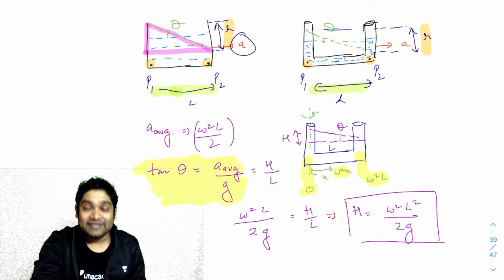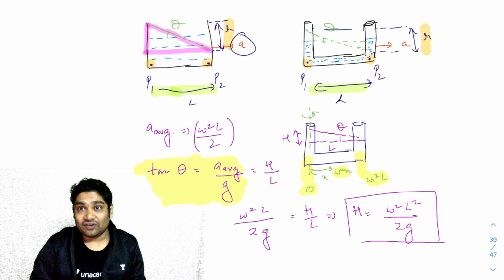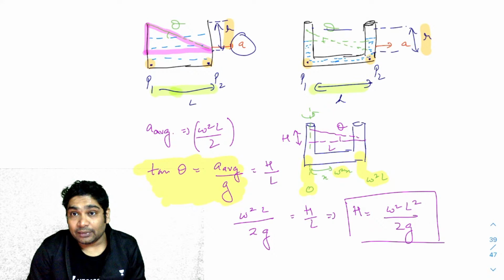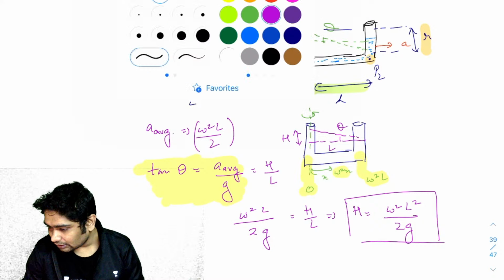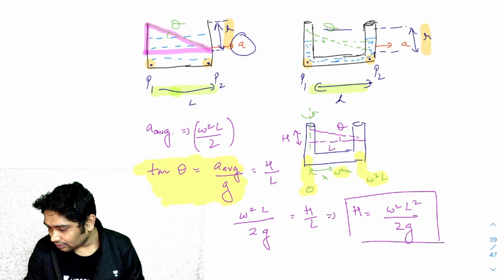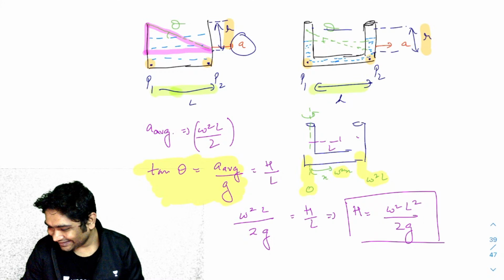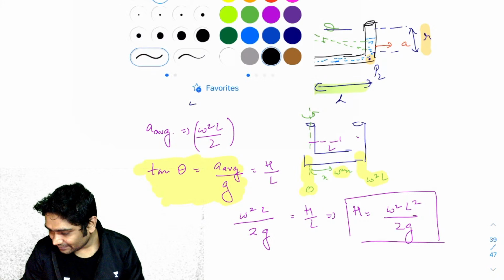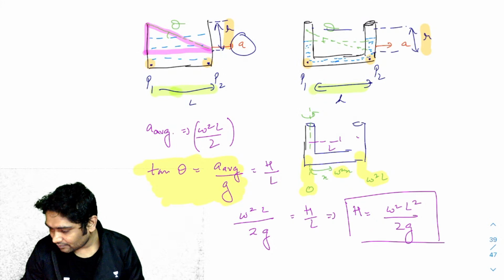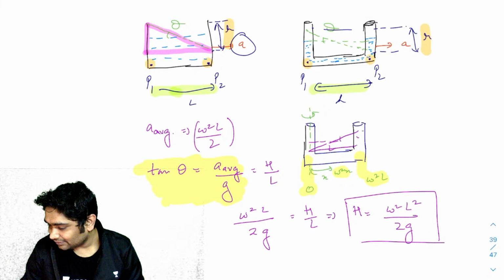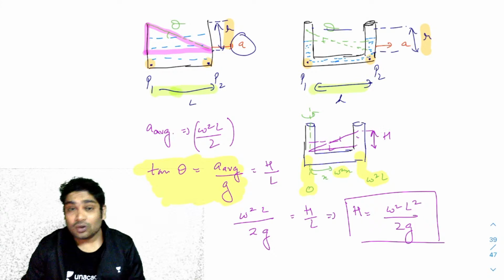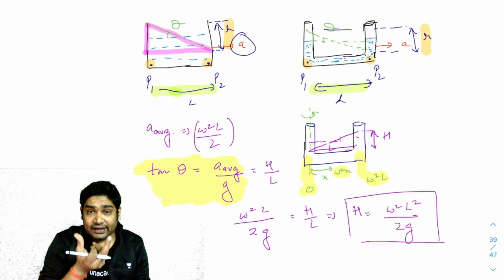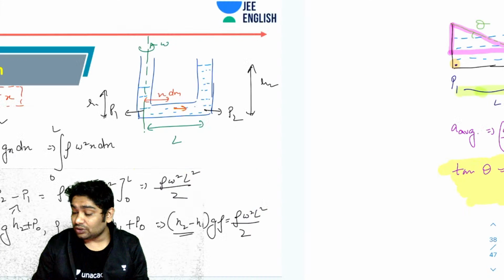See, what is happening is why is the difference in height coming? Height would have increased on the outer side. What is happening is that when you are rotating this, the fluid is getting thrown out due to the centrifugal force.